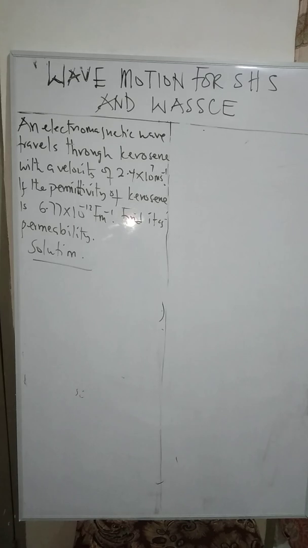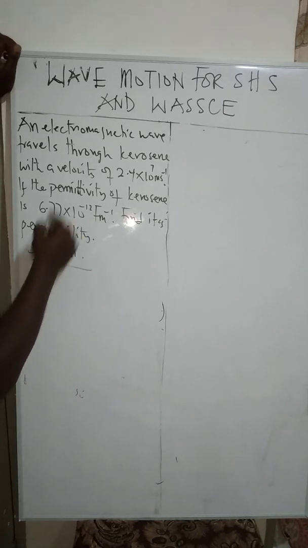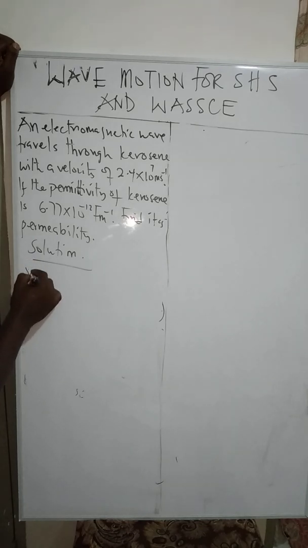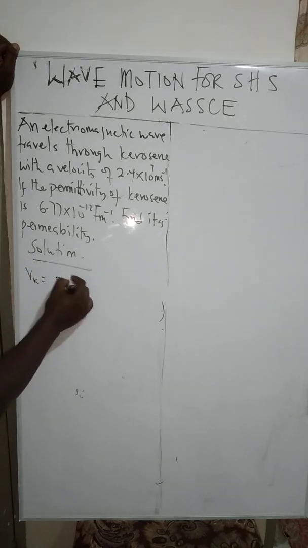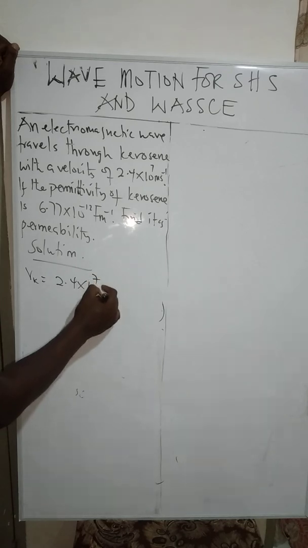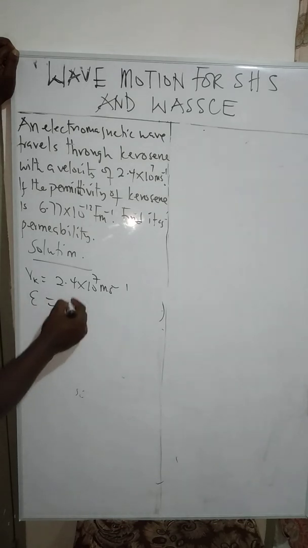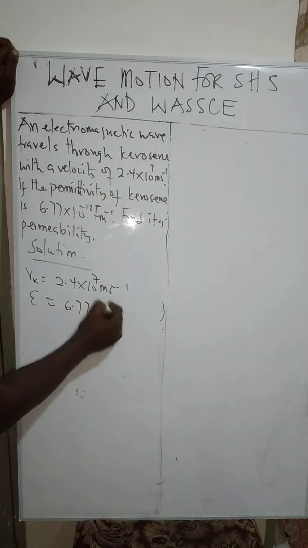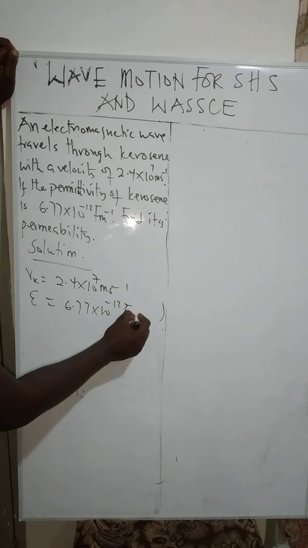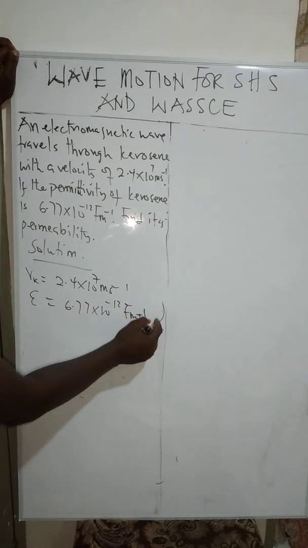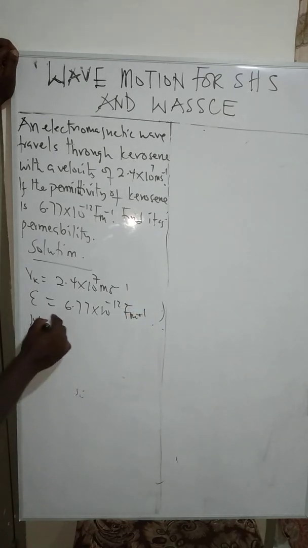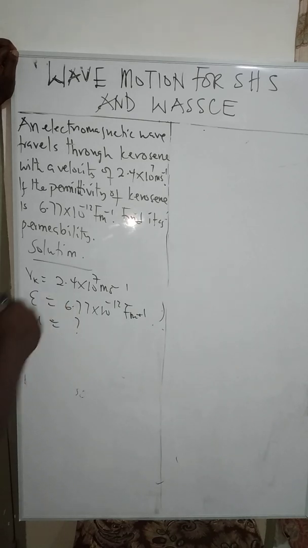Beautiful. Now, this is a question of recollection. You have to recollect. So first, let's write what has been given to you. V of the kerosene is equal to 2.4 times 10 to the power 7 meters per second. Then we have been given the permittivity, epsilon, 6.77 times 10 to the power negative 12 farad per meter. You have to find the mu, which is unknown.